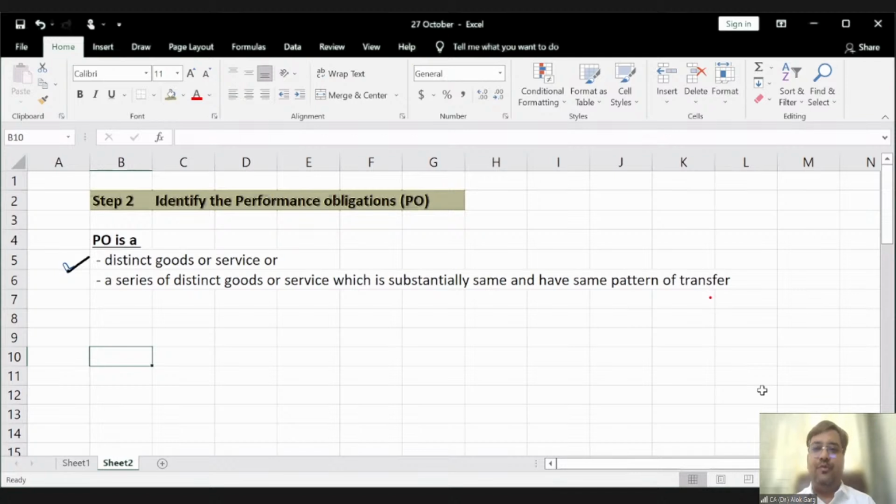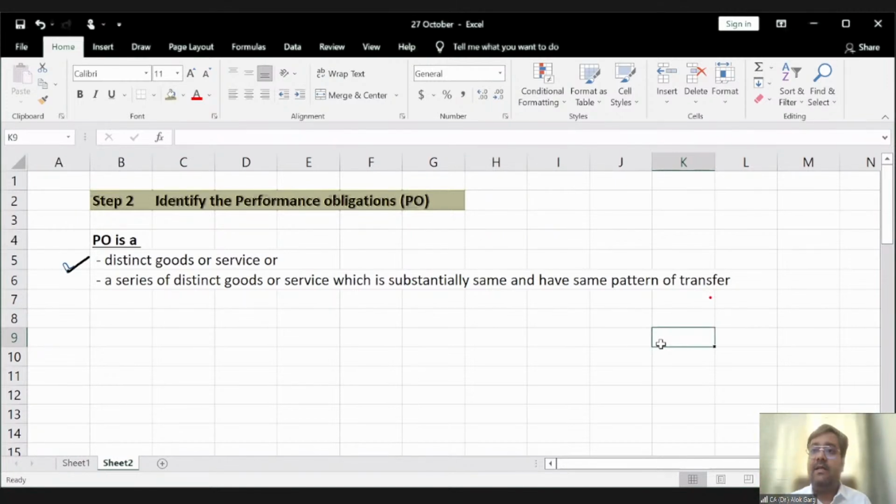This is not a daily news, right? So every day you will get a different news. Every day your emotions would be different. The news would be different, right? The utility would be different. Every day is a new day. So friends, in a way, when this newspaper agency is delivering newspaper over the year, 365 newspapers, every newspaper is a different newspaper. So it is a series. It is a series of different goods or services, which is substantially same.